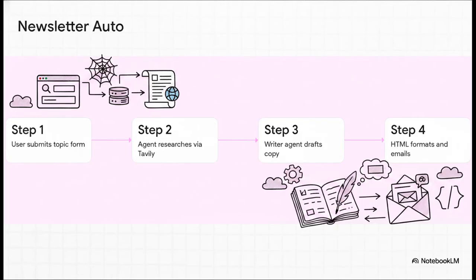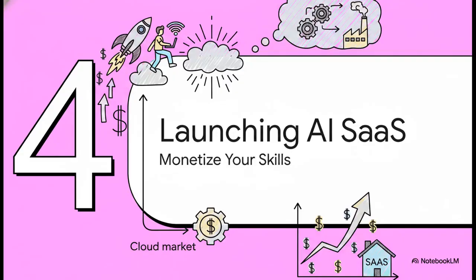To show you how this all comes together, let's look at a concrete demonstration you can actually practice building right away. It's a multi-agent newsletter system. Step 1, a user submits a topic form. Step 2, a research agent automatically scrapes the web for the best data. Step 3, a writer agent takes that raw data and drafts customized copy. And finally, step 4, an HTML agent formats the whole thing and emails it out. This entire workflow just runs on its own 24/7. It's basically magic. Which brings us to the really fun part, Section 4, launching your AI SaaS, monetizing your skills.